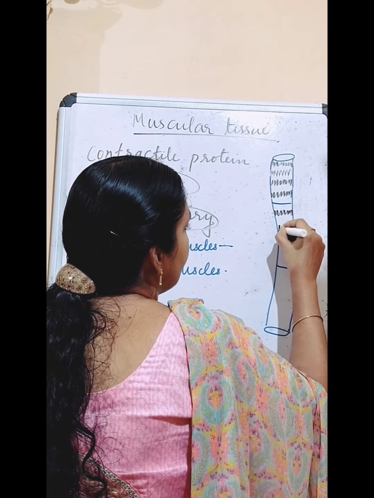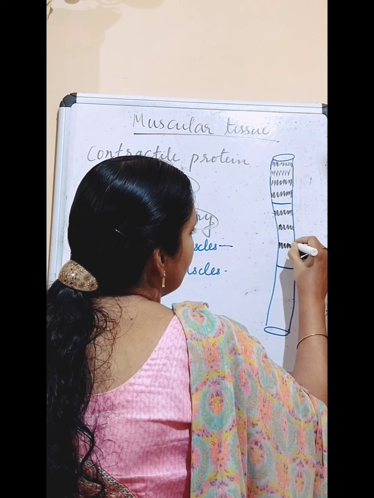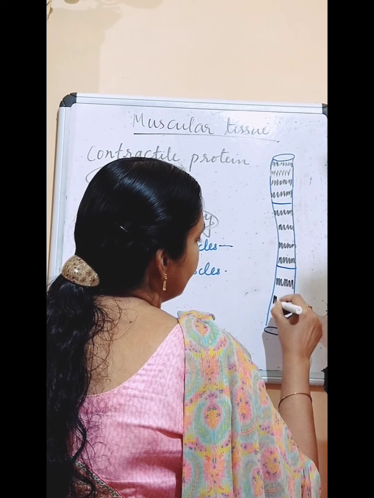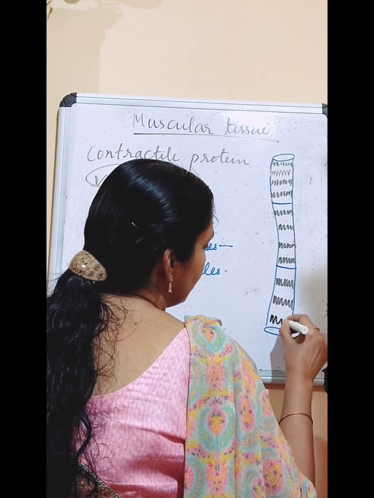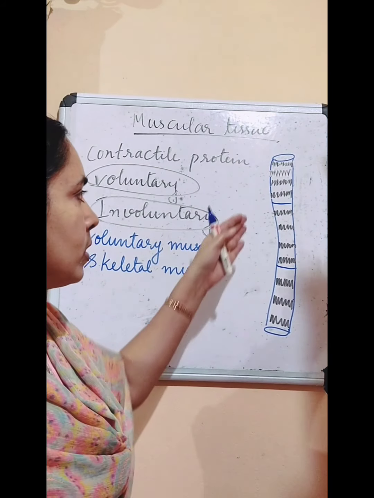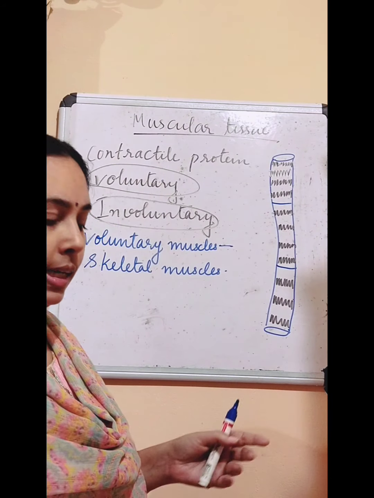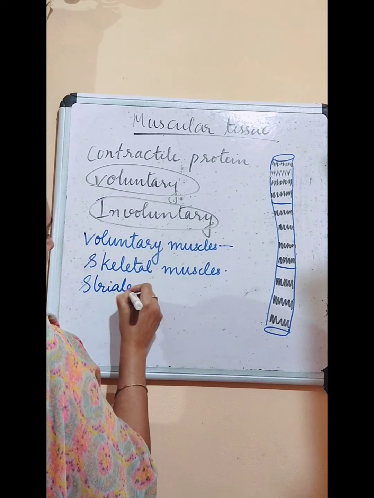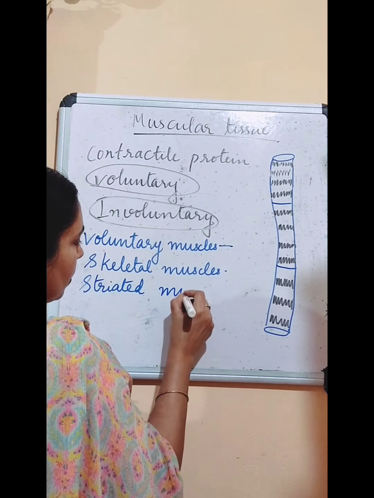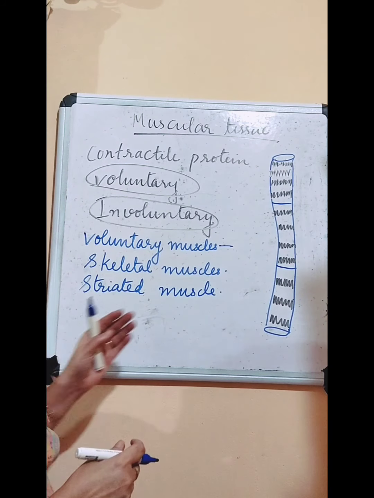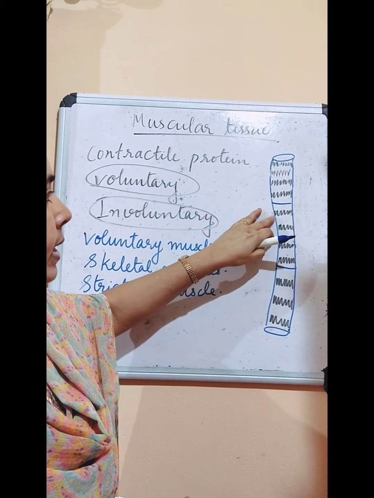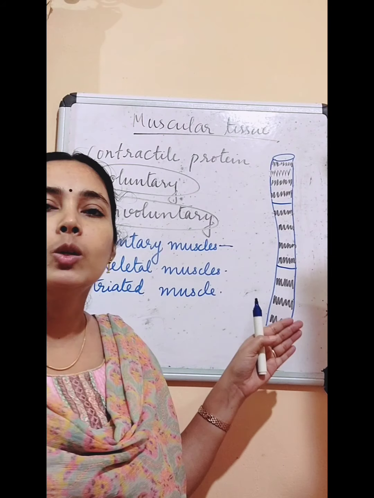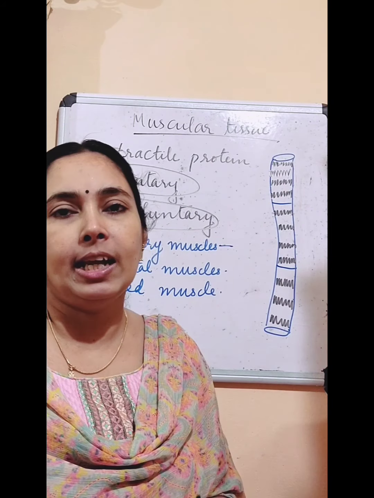Dark and light striations are present on this muscle. Through a microscope we can see dark and light stripes, or striations, on this muscle. Since it has striations like this, this muscle is also called striated muscle. So what is another name of this muscle? It is also called striated muscle, because when we look through a microscope, we can see so many dark and light striations on it.